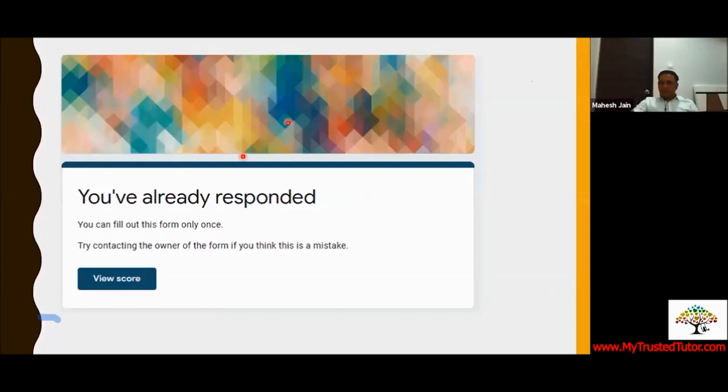If the form is one where you have set autocorrect, then the participants can see the scores. So now let's see how the report looks when the participant fills the form, and how it looks on your screen. So you can see this.